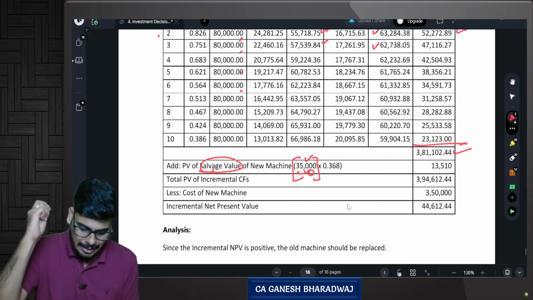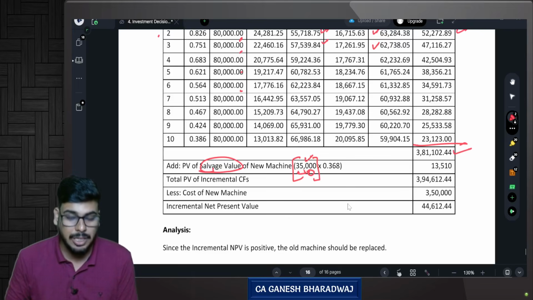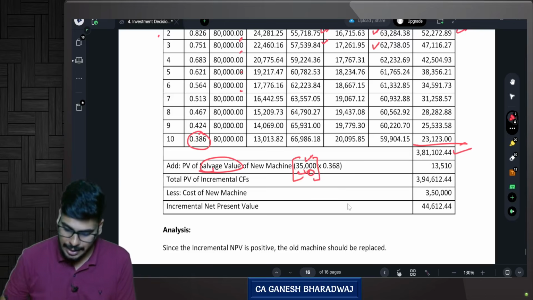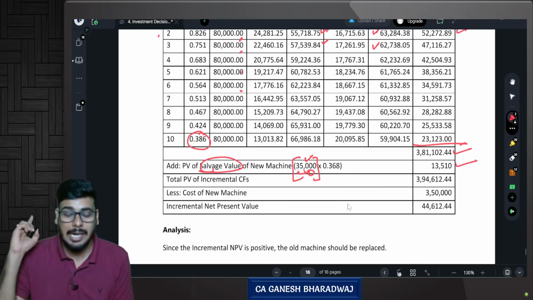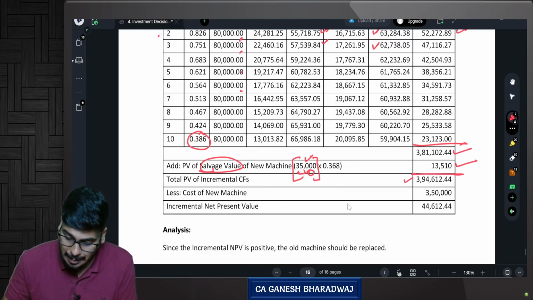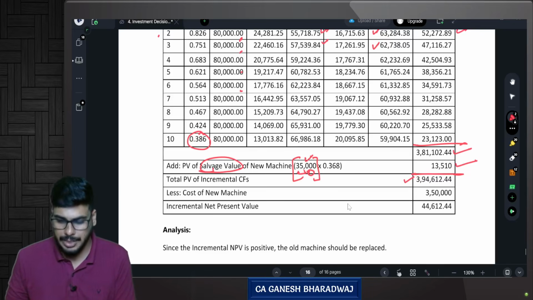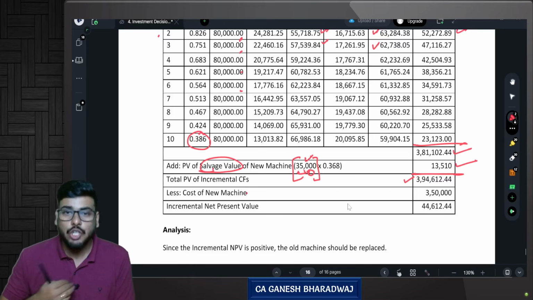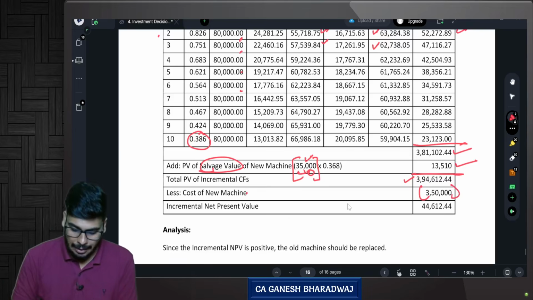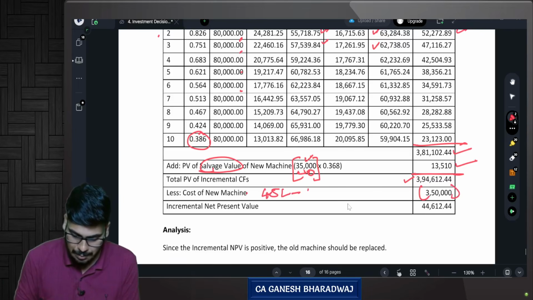So what is the extra salvage value that I get? 35,000 into 0.368. What is this 0.368? That is the discount factor for the 10th year. So this is also a cash inflow for me. So the total present value of incremental cash inflows is 3,94,612.44 minus the cost of machine. Today, how much extra do I have to incur? 3,50,000. This 3,50,000 is nothing but 4.5 lakhs minus 1 lakh, that is 3.5 lakh.